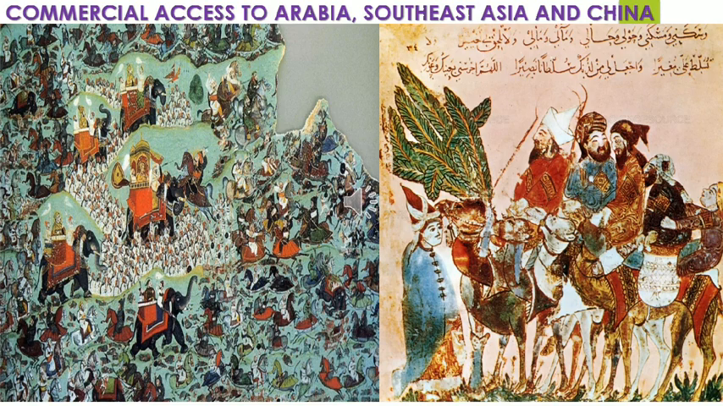Now, the commercial access to Arabia, Southeast Asia, and China. Akbar's conquest of Gujarat helped him to establish control over Gujarat's overseas trade with the Arabs and the Europeans. Gujarat is a coastal state, which lies in the coastal region, and had overseas trade contact with the Arabs and the Europeans.